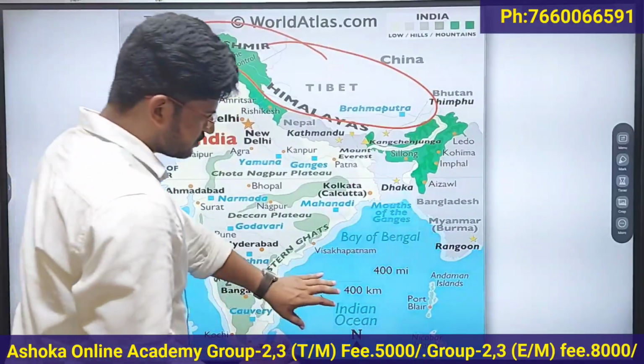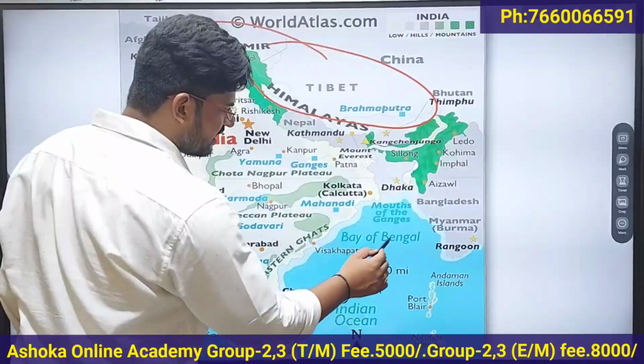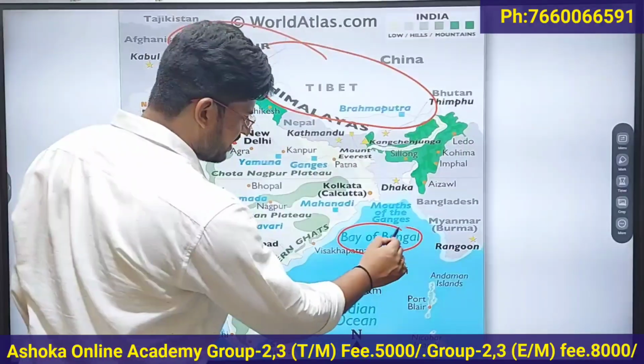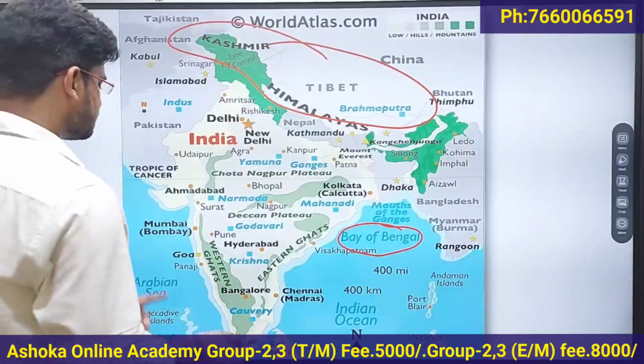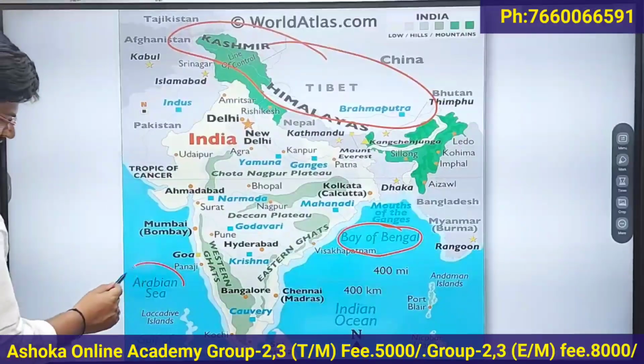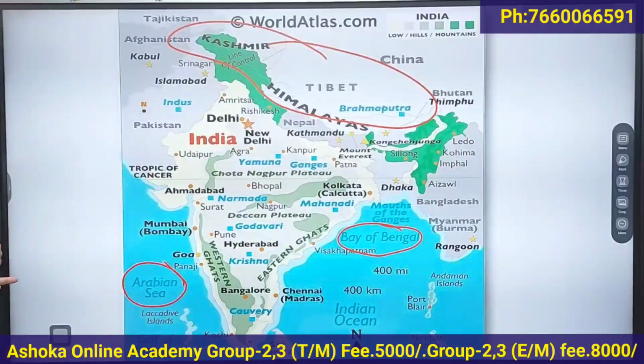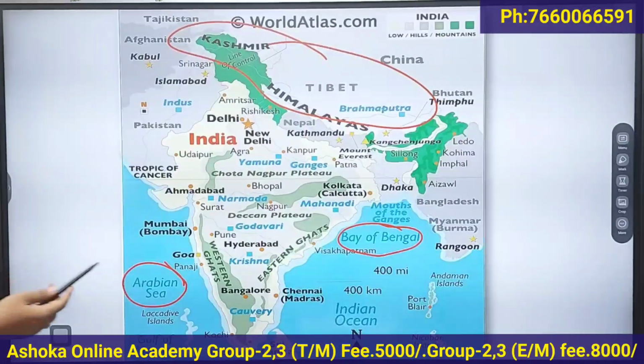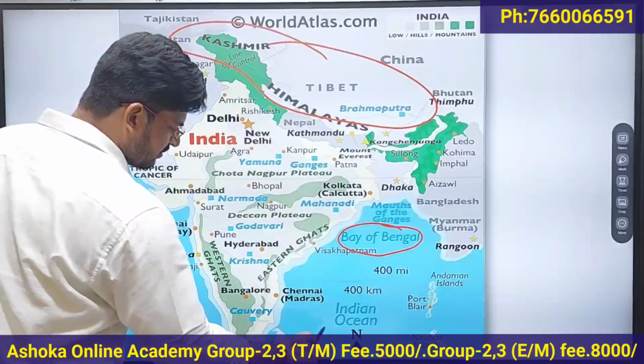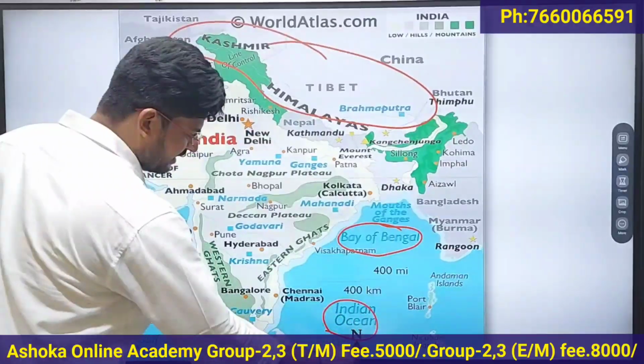The southeast part of India is bounded by the Bay of Bengal. The southwest part of India is bounded by the Arabian Sea, and the south part of India is bounded by the Indian Ocean.